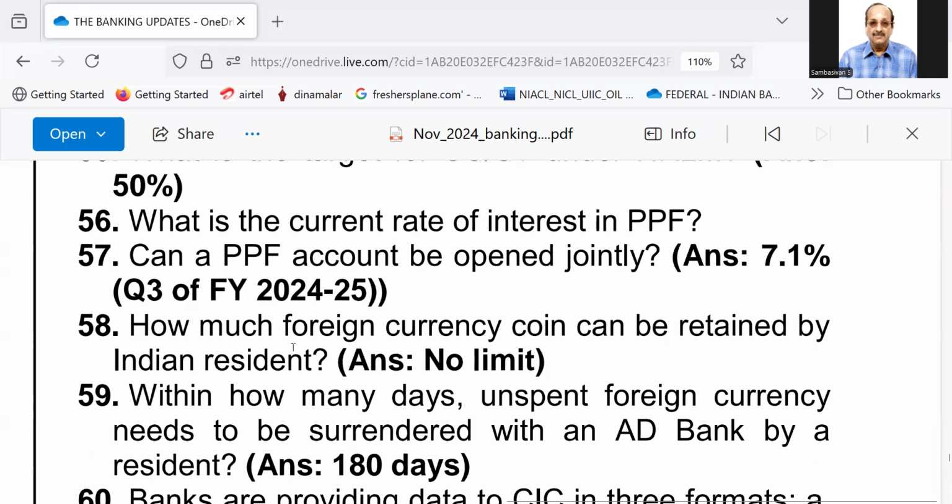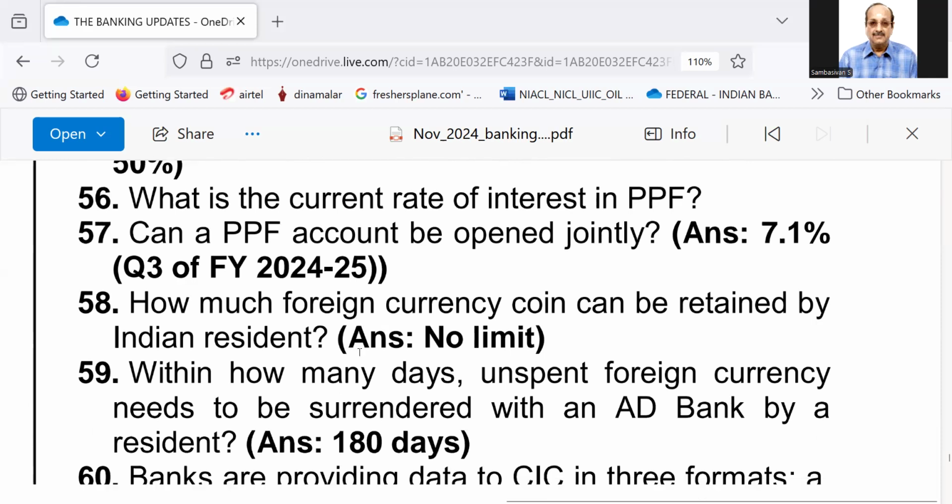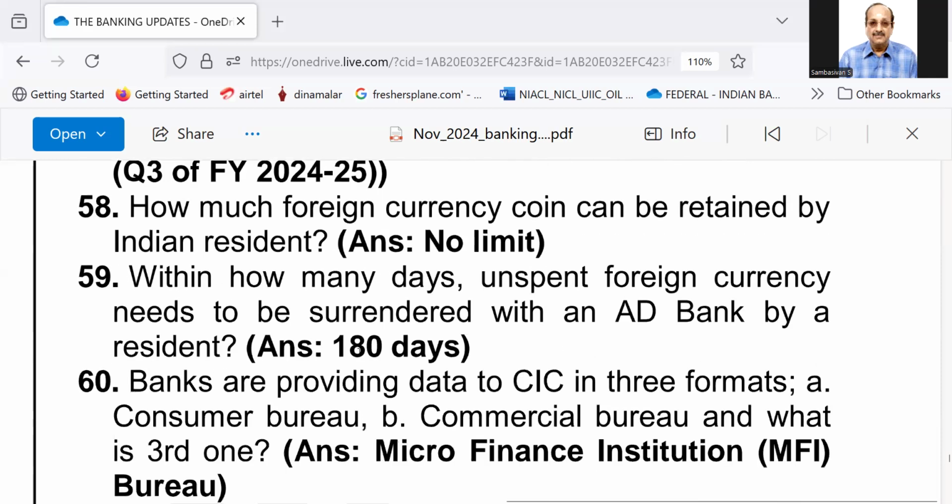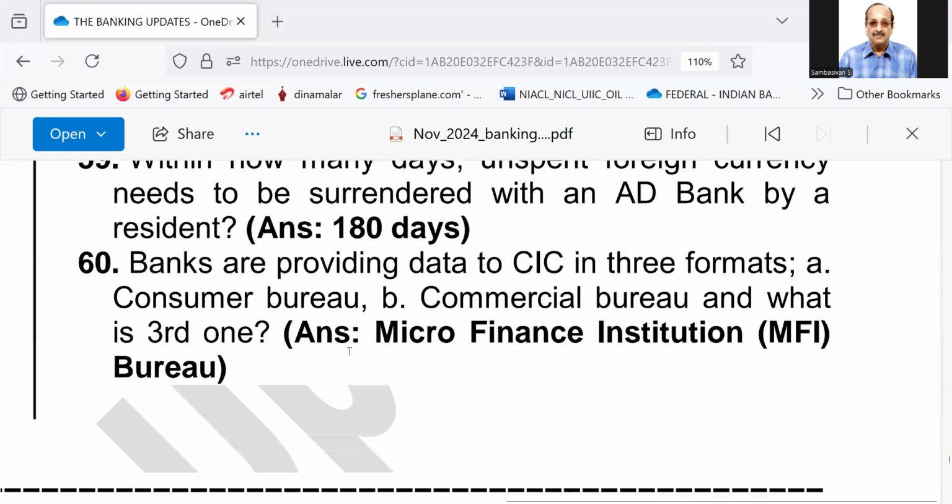Now, number 58, how much of foreign currency coin can be retained by Indian resident? Answer, no limit. That is, we are not supposed to retain. Number 59, within how many days unspent foreign currency needs to be surrendered with an AD bank by a resident? 180 days. Number 60, banks are providing data to CIC in three formats: a consumer bureau, commercial bureau, and what is the third one? Microfinance institution bureau.